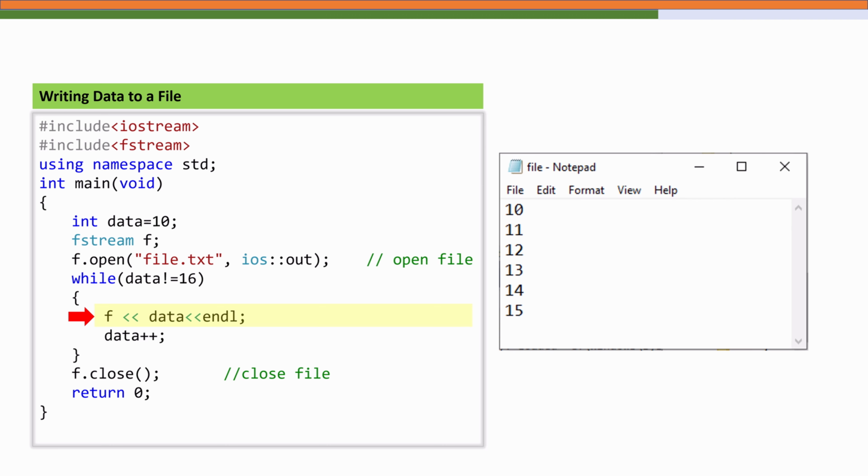The loop continues while the data is not equal to 16, writing each value followed by a new line. This will create a file that contains numbers from 10 to 15. When finished, we always call the close function to save and release the file properly. This process is called serialization of simple data. We are writing program data into a persistent form.